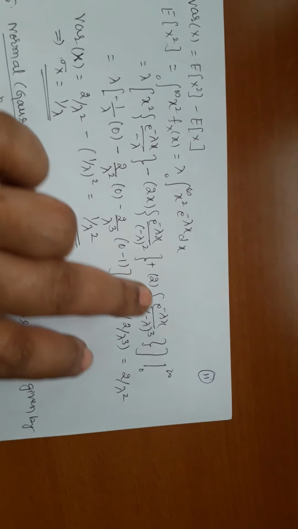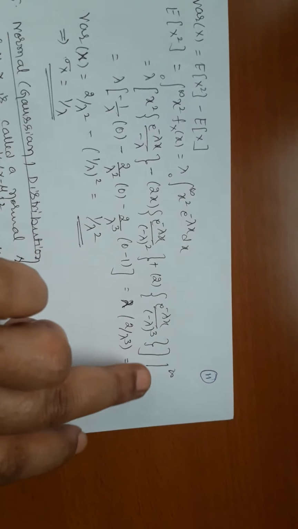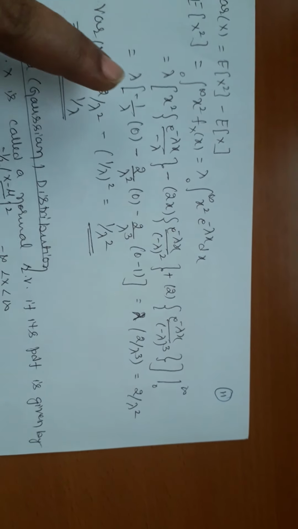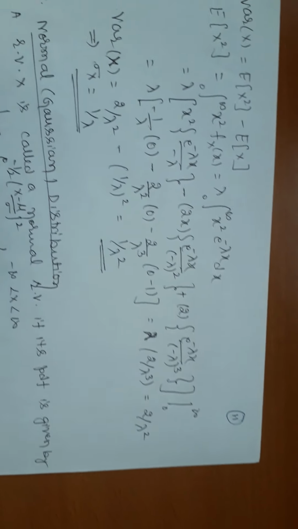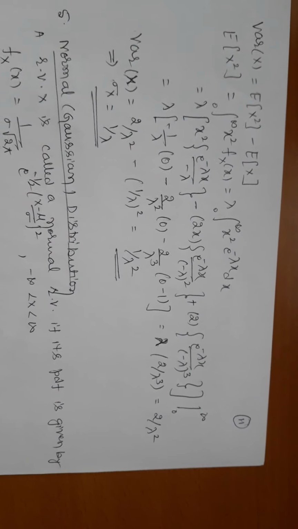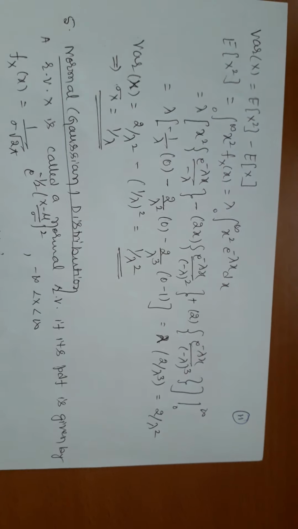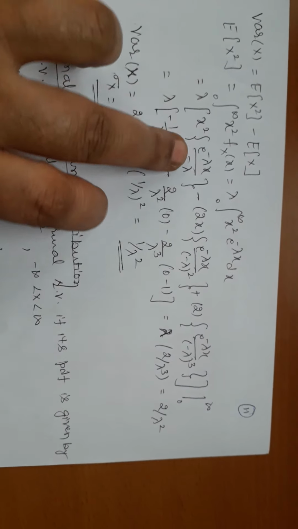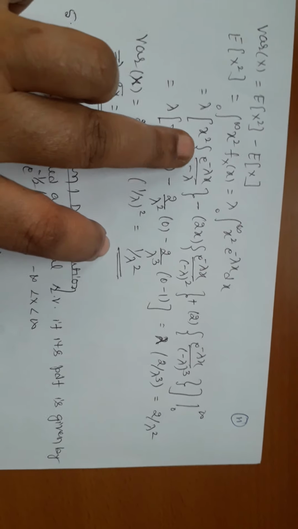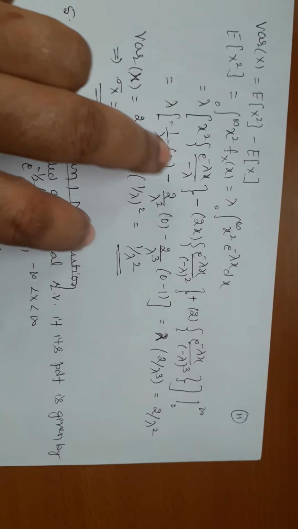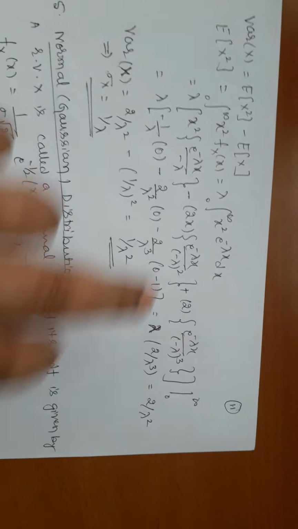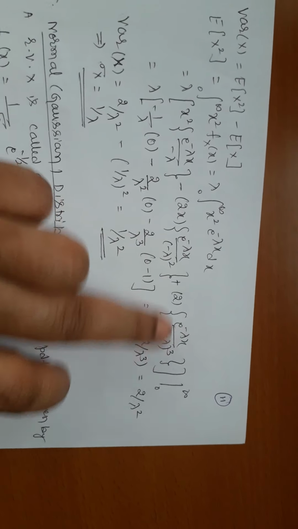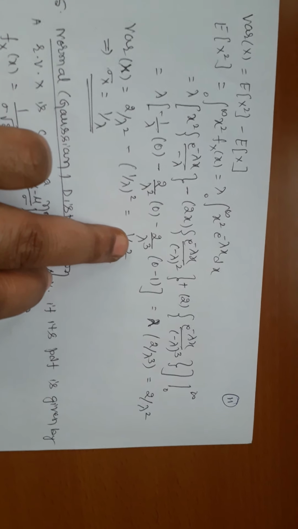Once we get a constant, that is the last term, because the next higher derivative of a constant must be 0. What's the limit? 0 to infinity. Better to apply the upper and lower limits term by term. Don't apply upper limit minus lower limit to the whole expression, that is not easy for simplification. Minus 1 by lambda, apply the upper and lower limits in both the terms. At infinity, e power of minus infinity is 0. Both terms have x multiplication, so the lower limit is 0. Therefore, moving to the last term, minus lambda cube, is plus into minus is minus 2 by lambda cube.